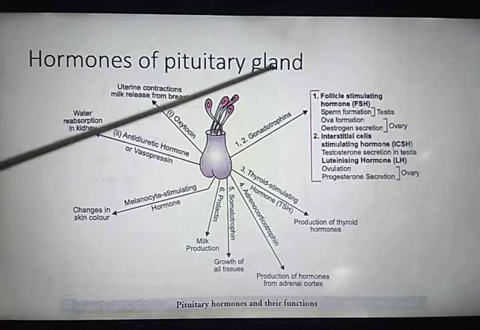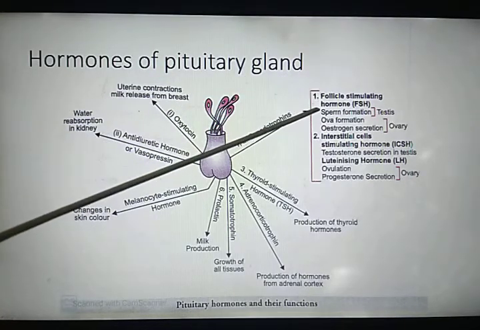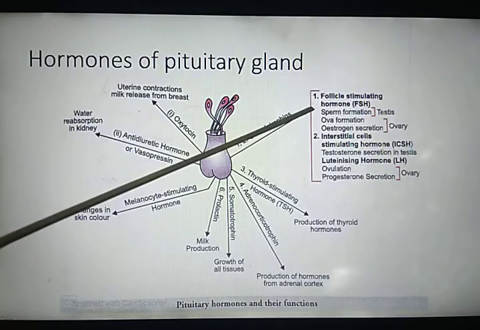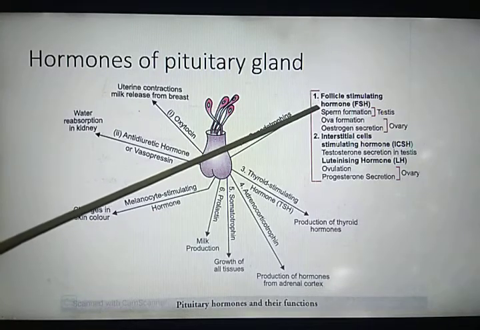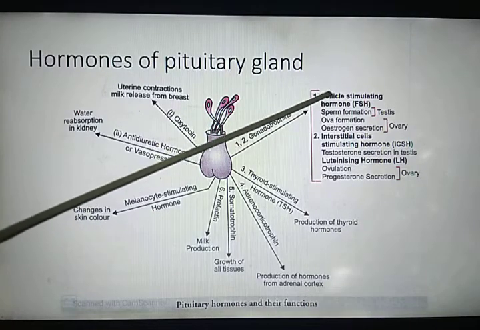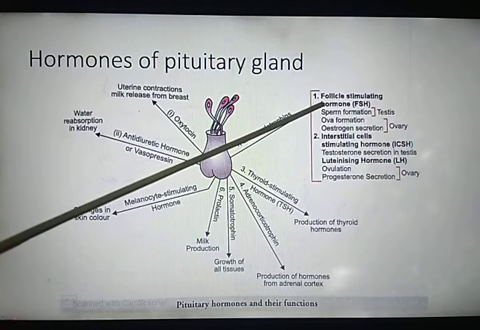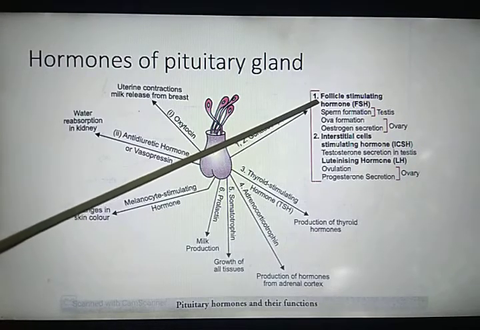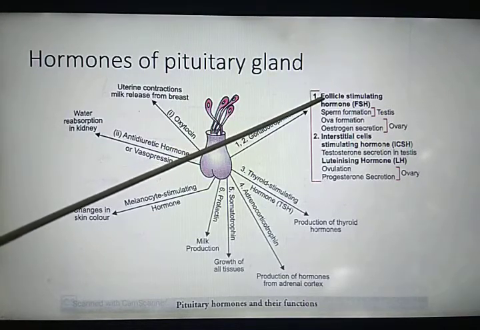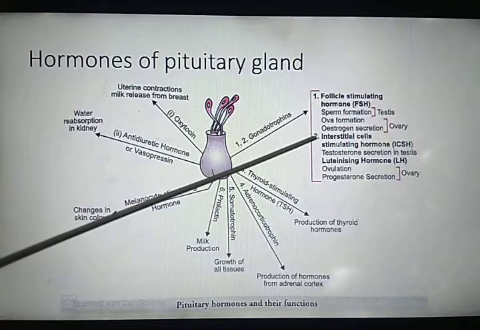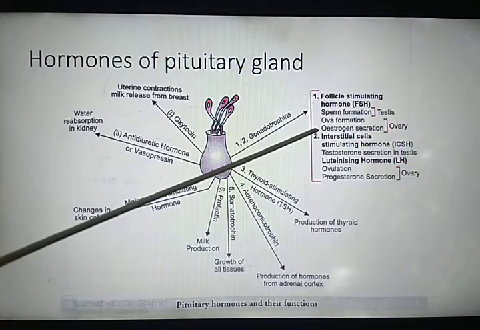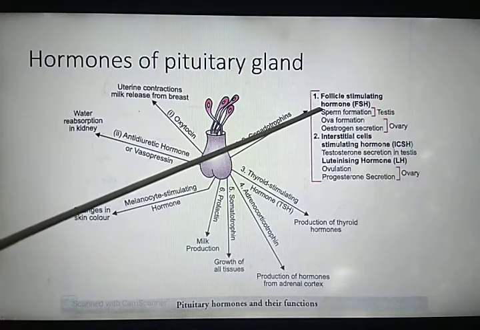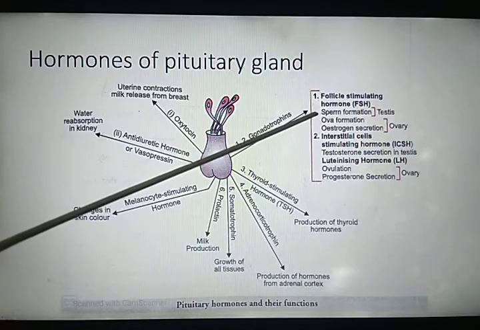First of all, follicle stimulating hormone. In case of male, along with male hormone or androgen, that is known as testosterone. Testosterone is male hormone. So follicle stimulating hormone and testosterone stimulate sperm formation in testes.